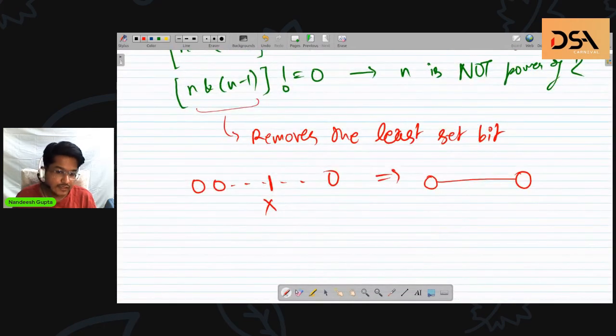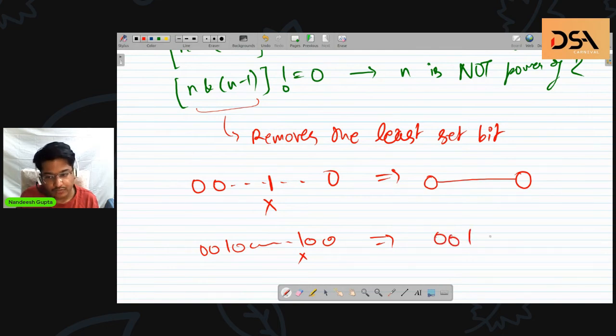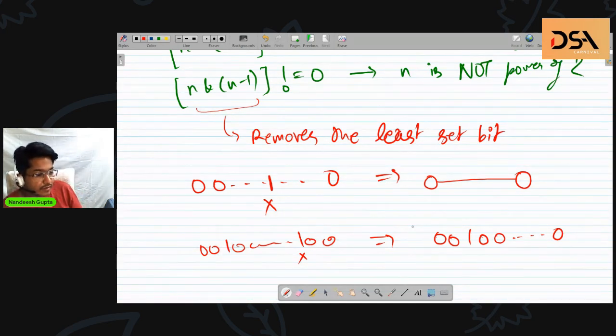Whereas in the other case, if there are even 2 bits or more than 2 bits, this expression will remove only the lowest bit. So we will have another bit set somewhere in the number. That is the intuition, solution, explanation, whatever you want to say.